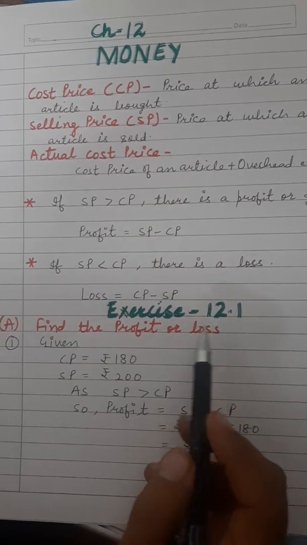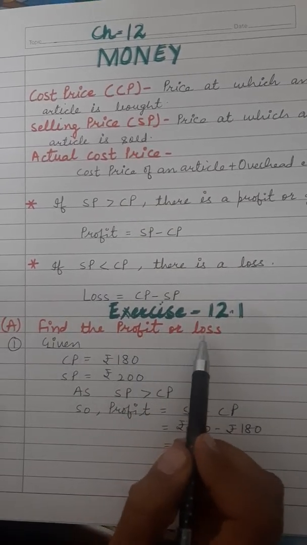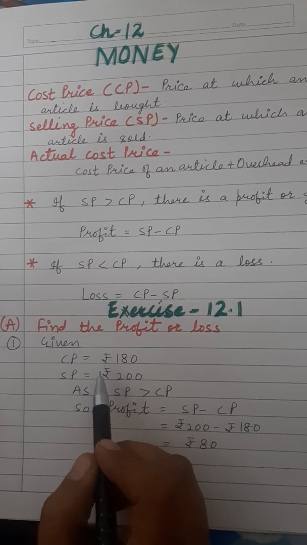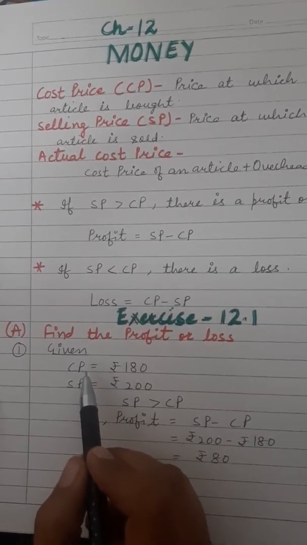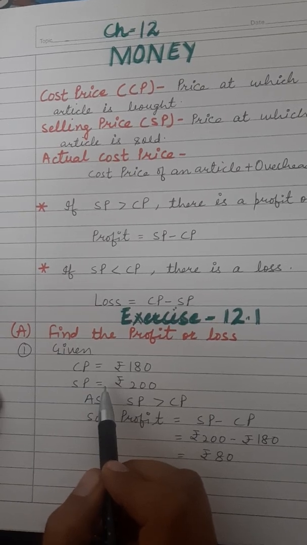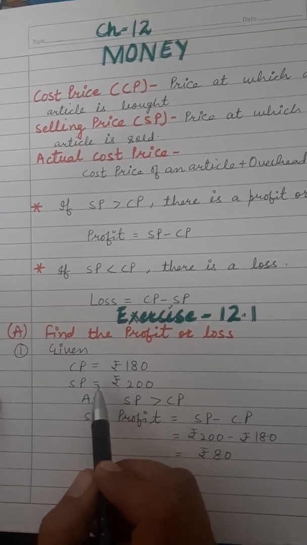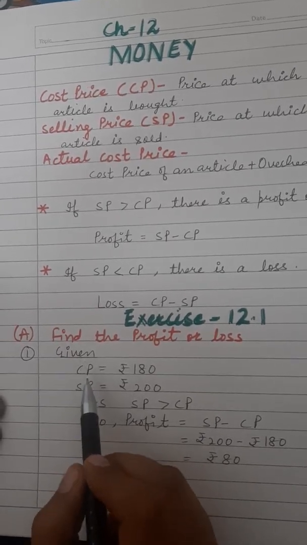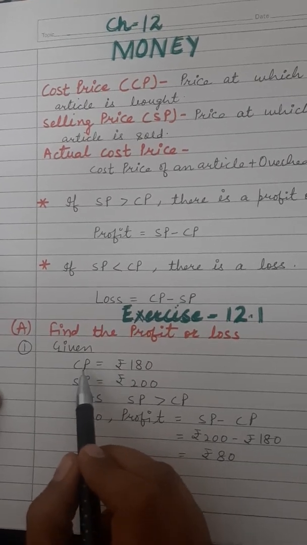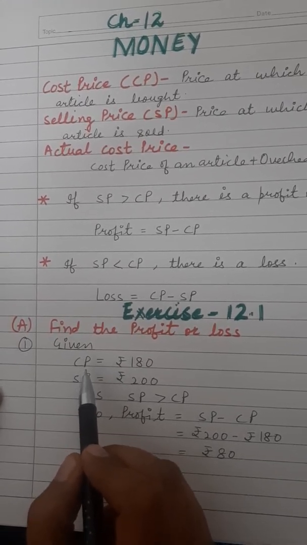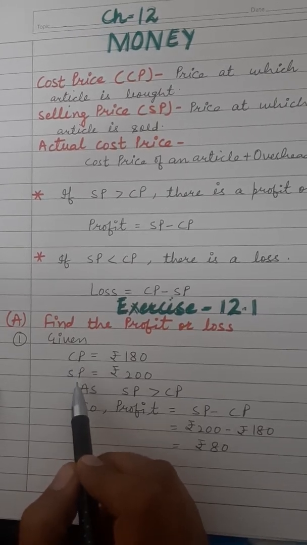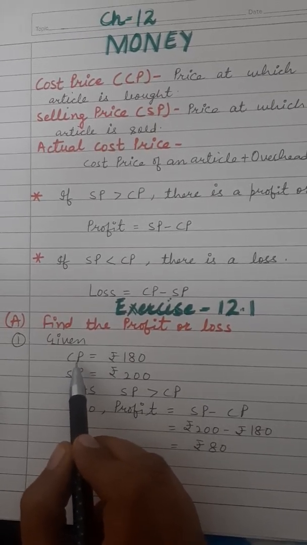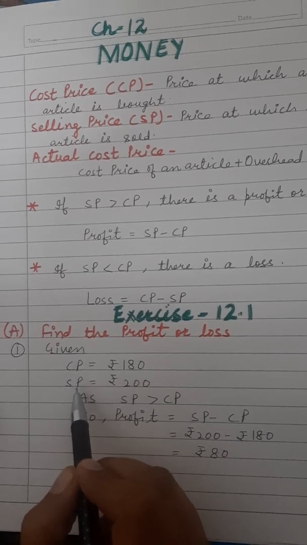Exercise 12.1. Find the profit or loss. See, every time it is mandatory to write what is given. When we write down what is given in the statement, half of the question is solved there only. So what is given? CP, which means cost price. Everywhere we will write down CP and SP. You should be clear what is CP and what is SP. CP means cost price, SP means selling price.